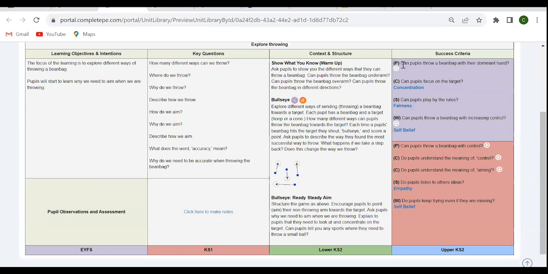The next thing I just want to highlight about the success criteria is the letters that you're seeing next to these successes. Whenever you see a P, it's an indication that this is a physical success outcome. The C is cognitive, the S is social, and the W is emotional or well-being success. So all of our outcomes in Complete PE are whole child focused. It is only high quality practice when we are challenging the whole child through physical education.